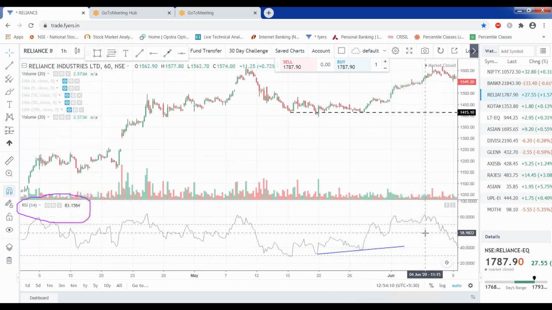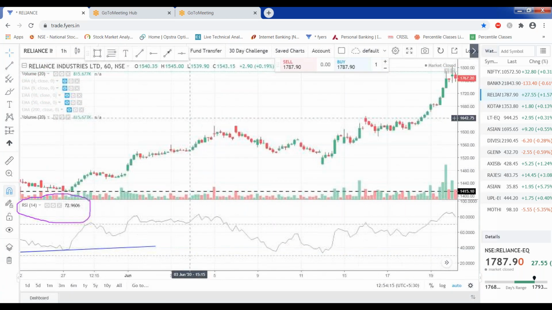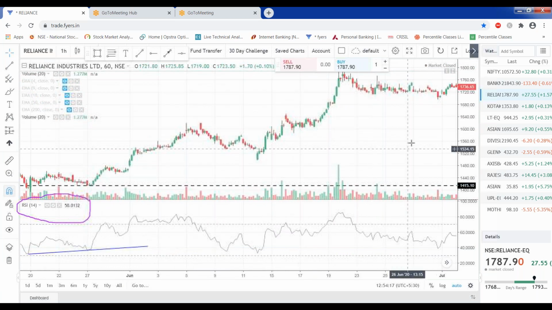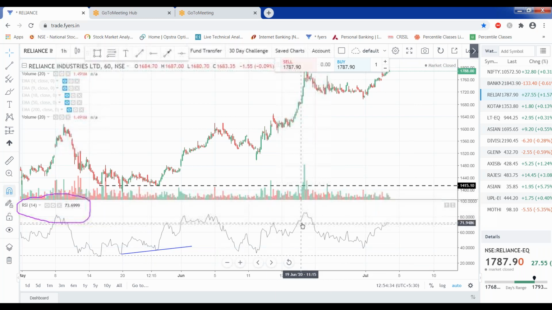So generally for RSI, if you see, 30 is one of the good parameters you can use, or you can use 20 as well. But generally, whenever a stock is in a bull rally, whenever a stock goes above 70, and if it comes down and is not going below 30, it means we can always take a buy entry in that stock. Now see here, in this case, RSI has gone above 70, and it has touched the area of 84 as well. So that is the 80 parameter I was talking about.